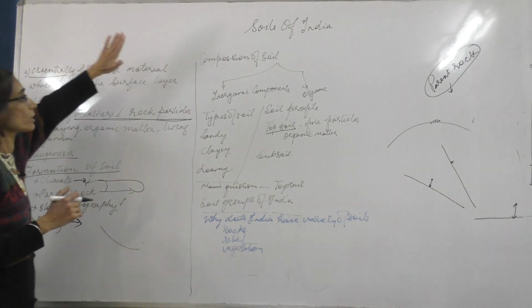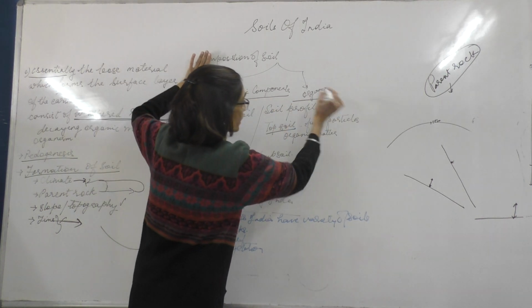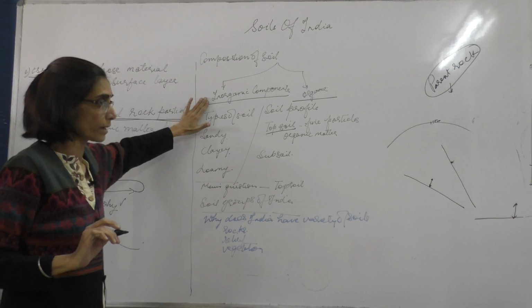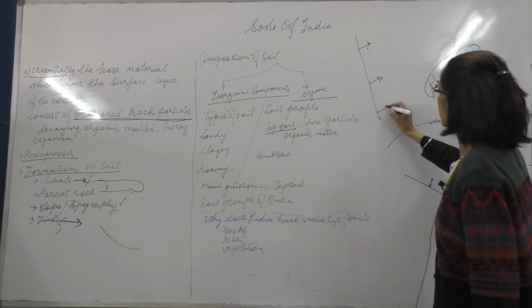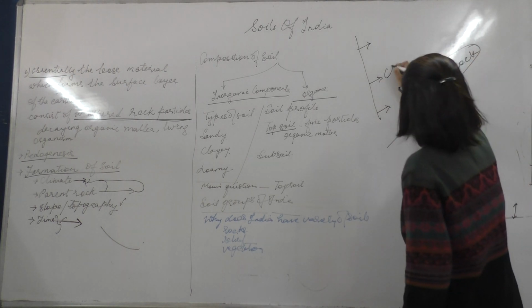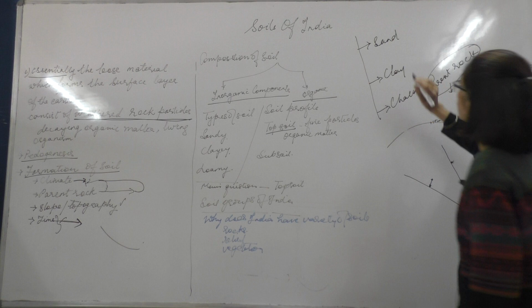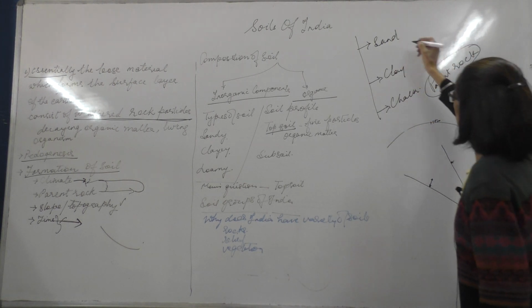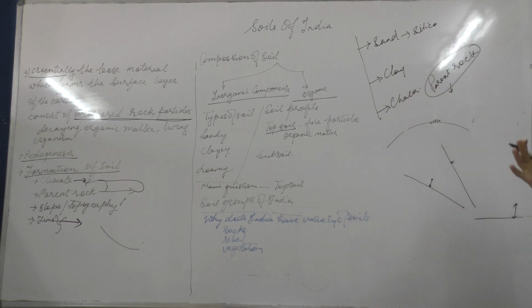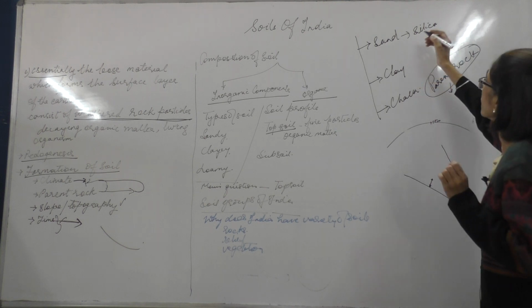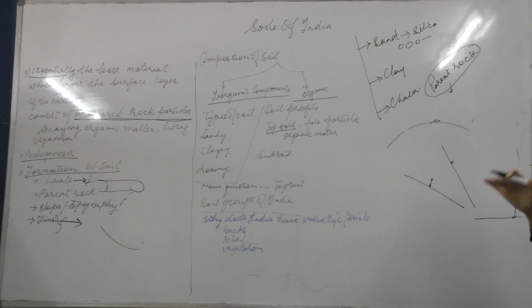Now, when we look at the composition of the soil, it consists of inorganic components as well as organic components. Look at the inorganic components. The inorganic components consist of 3 different things. One is clay, sand, and the third one is chalk. When I am saying sand, it consists of silica, which is formed from the rocks. It is mainly larger particles which allow the water to percolate down easily.